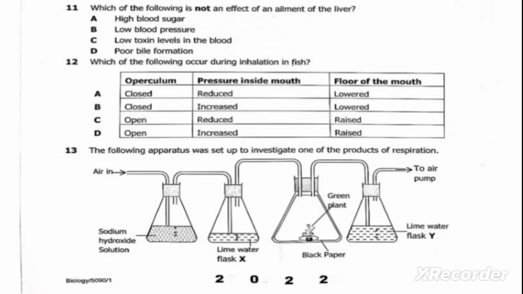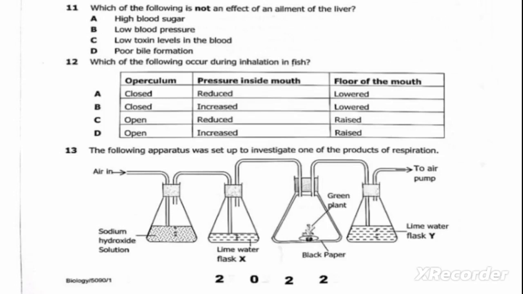Question 11, the question reads, which of the following is not an effect of an ailment of the liver? A, high blood sugar. B, low blood pressure. C, low toxin levels in the blood. D, poor bowel formation. So, liver plays a vital role in blood sugar regulation.